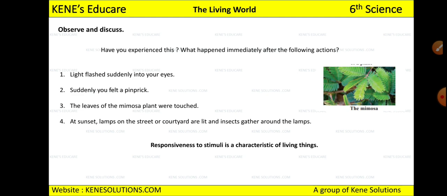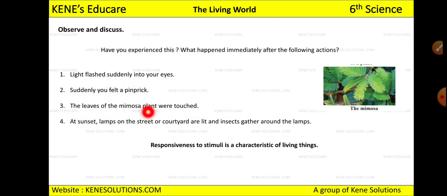Now see, have you experienced this? What happened immediately after the following action? Light flashed suddenly into your eyes. Suppose you are sleeping and the room is dark, the light is off, and if someone switches on the light, what happens? Your eyelashes just move down, right? You blink your eyes.